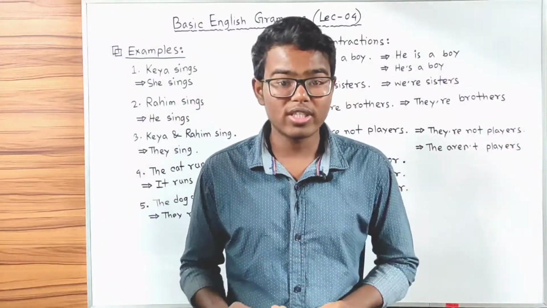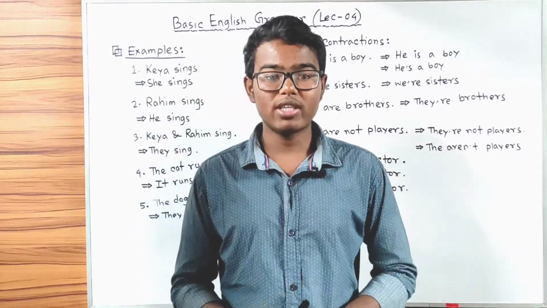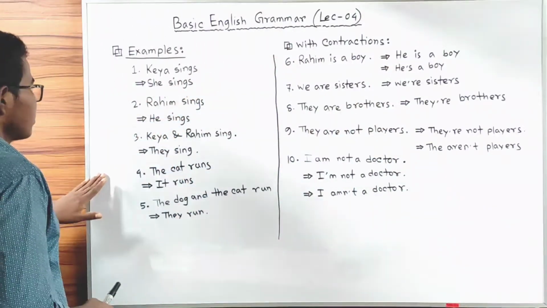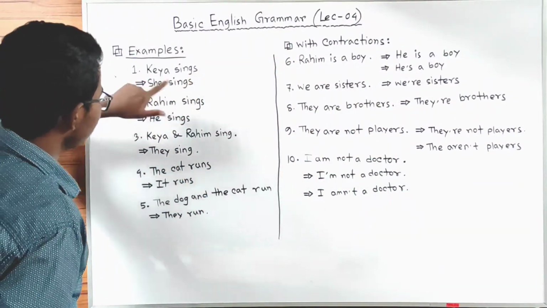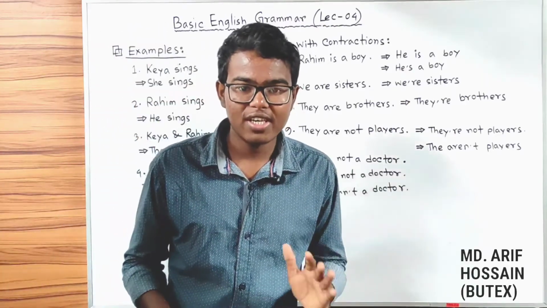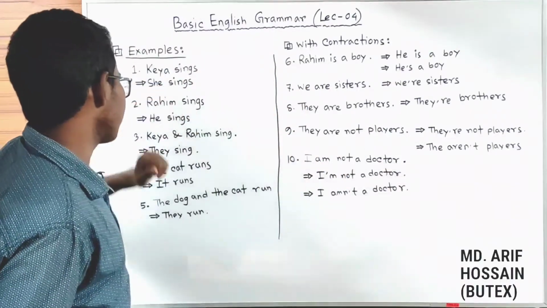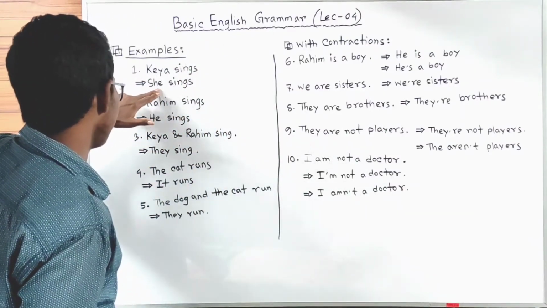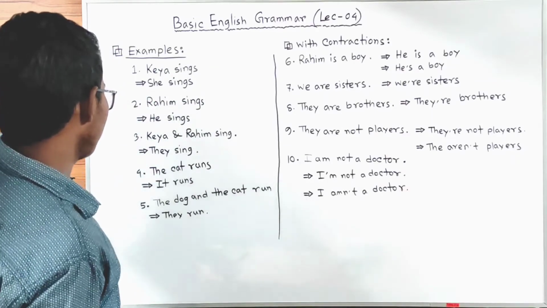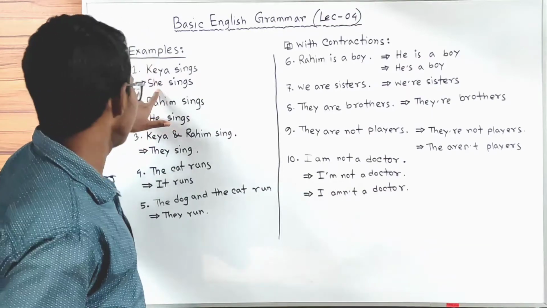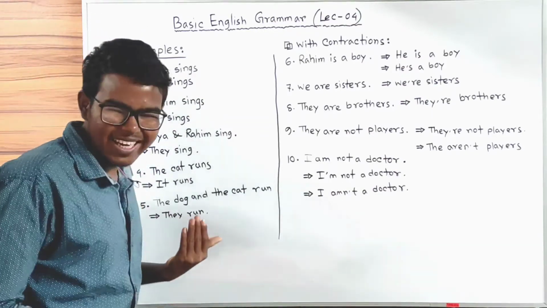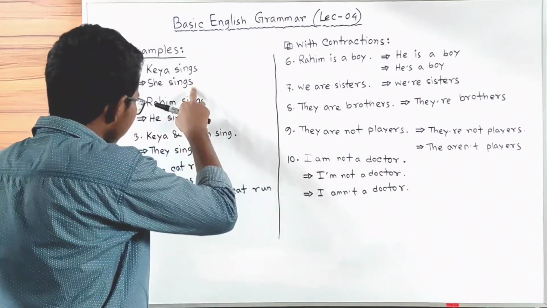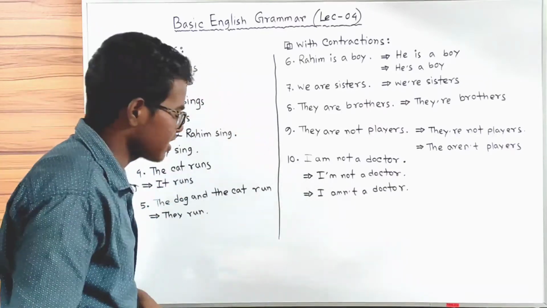So let's move on. Now we will look at some examples and try to implement what we have already learned. So let's start. Here some examples are given. The first one is Kya sings. Kya is a girl, so you can use she as a subjective pronoun. She sings. Please listen carefully. If we have she as a subjective pronoun and we don't have any be verb with she, then we just add s to the main verb in the present simple tense. So we just add s here. She sings or Kya sings.